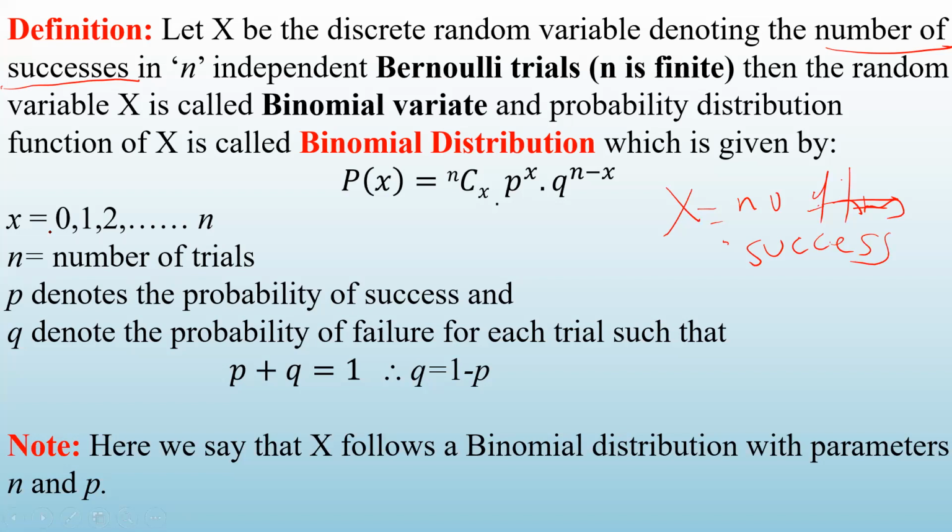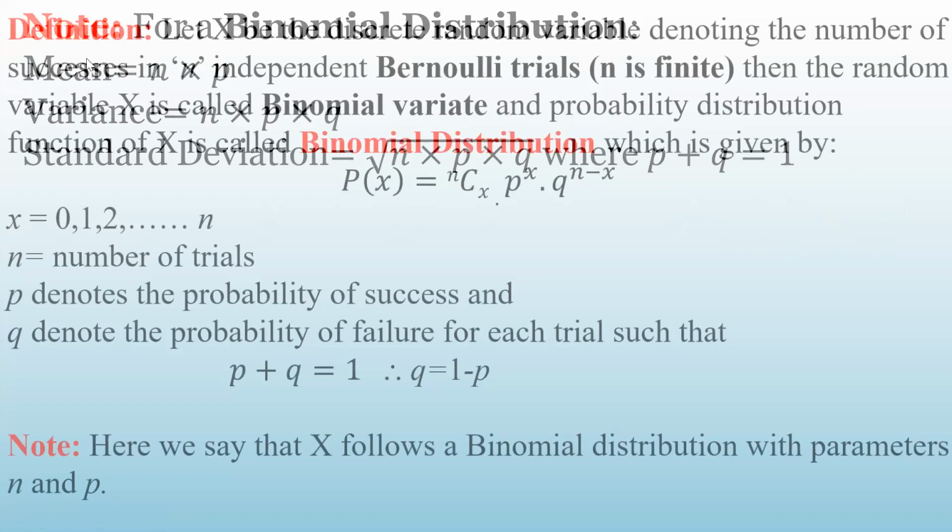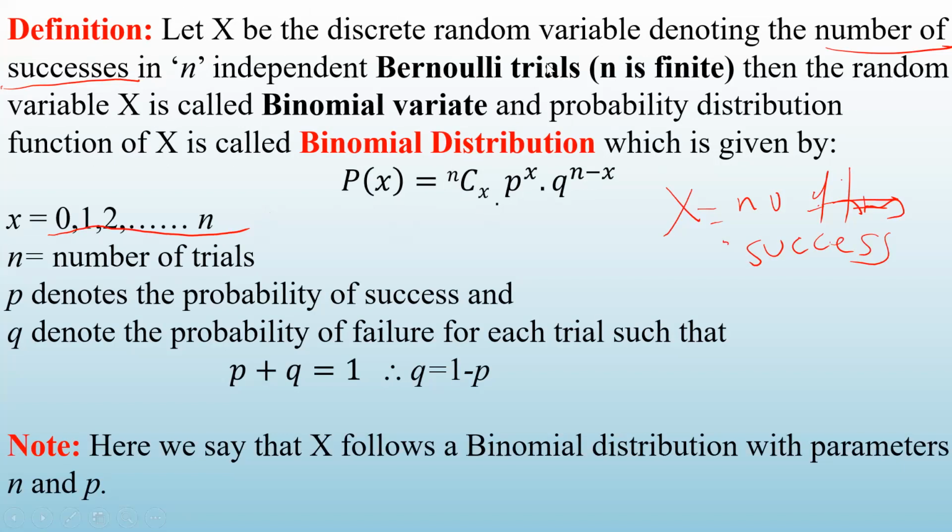So X can take value either 0, 1, 2, 3 up to n. And the probability of X successes is given by nCx into p raised to x into q raised to n minus x, just now what I have explained. So let X be the discrete random variable which denotes the number of successes in n independent Bernoulli trials where n is finite.